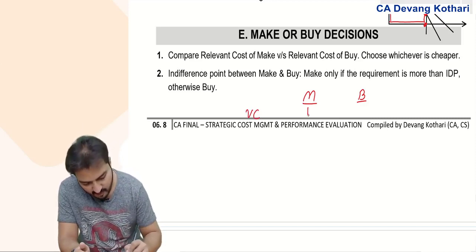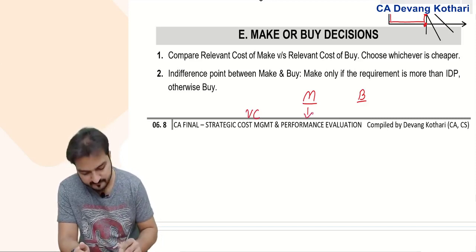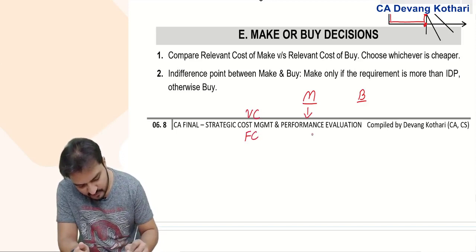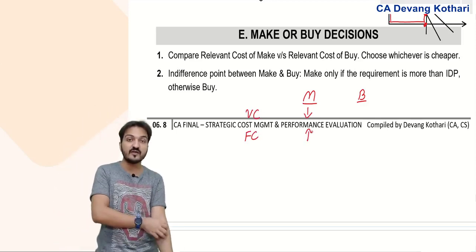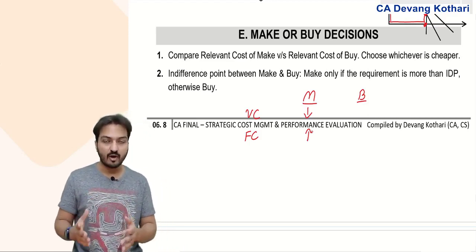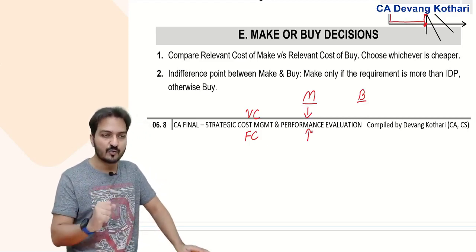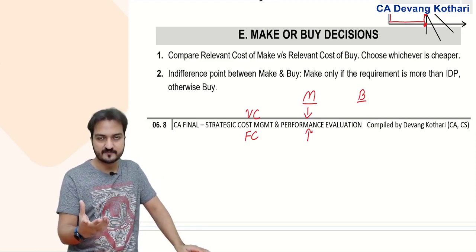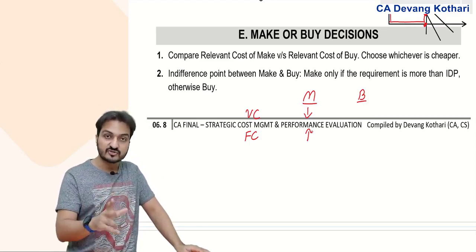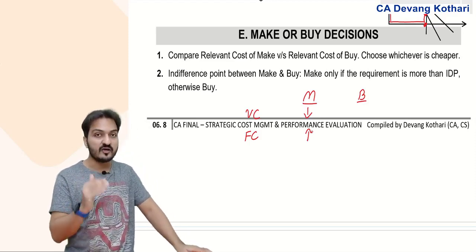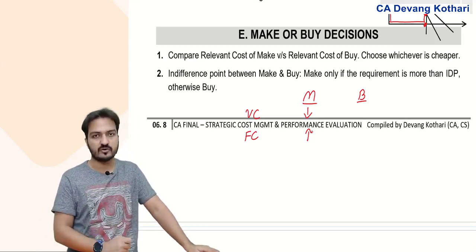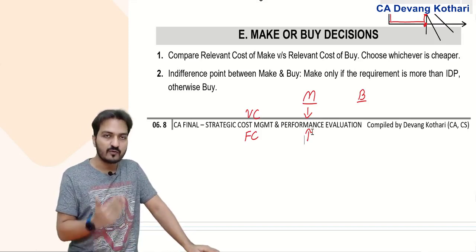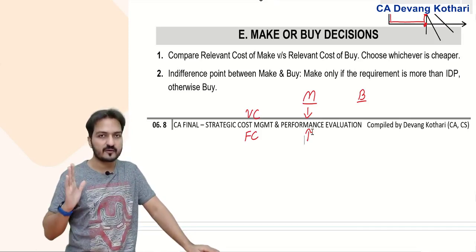Generally variable cost is less in the make option, and generally fixed cost is more in the make option. Meaning the make option is the one where running cost is less, where your variable cost of production is less. So if you are producing more units, go for the option which has less variable cost. More than what? More than the indifference point.